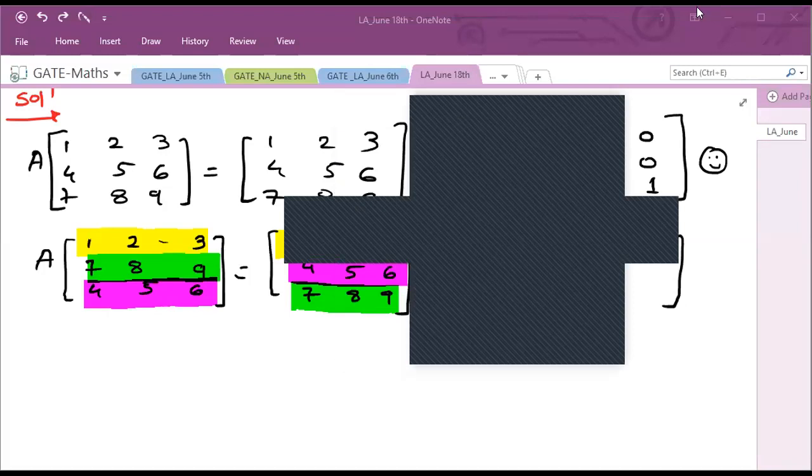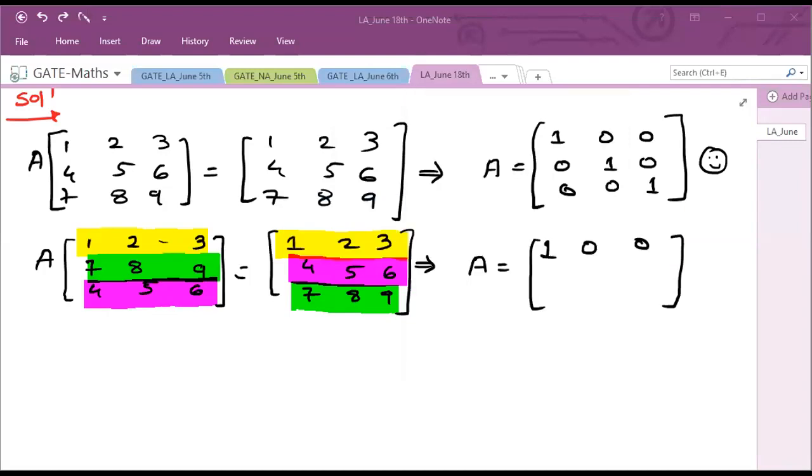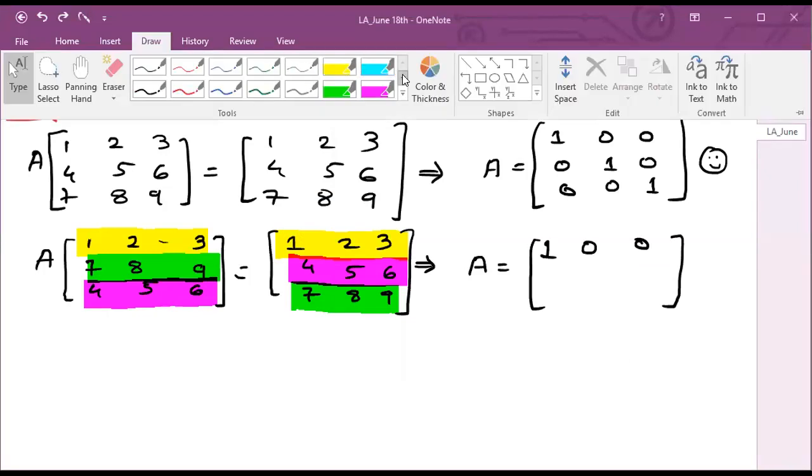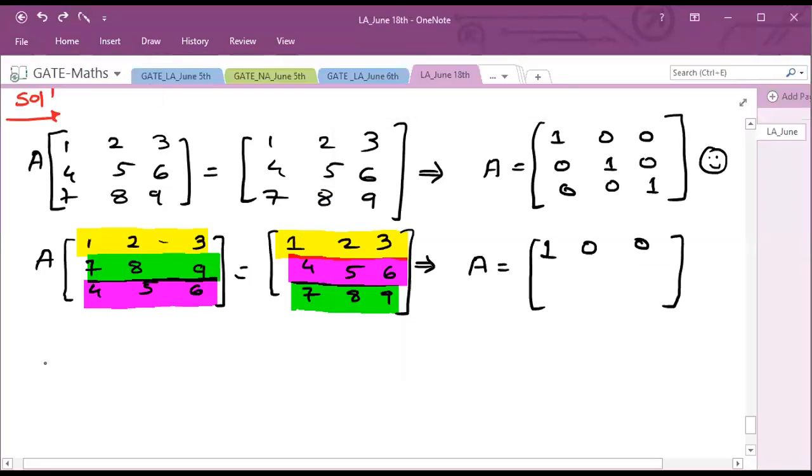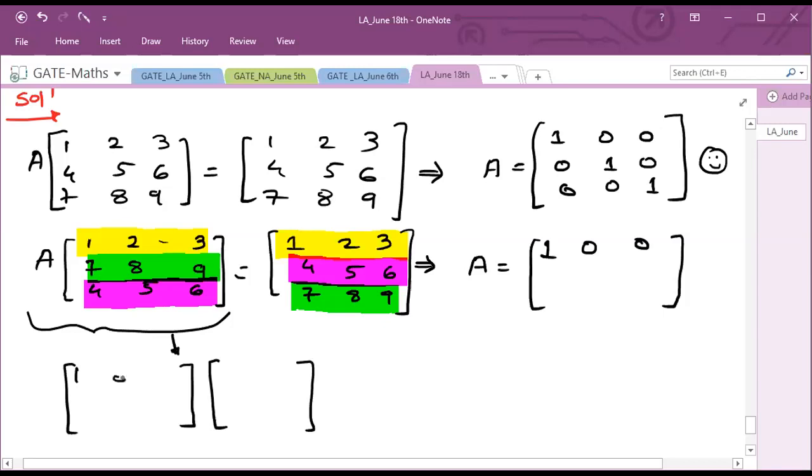Now understand over here, if my first row is only 1 0 0, I'll multiply 1 0 0 with 1 2 3, right? To complete understanding, I'm again writing this multiplication over here. I have to take A, or find the value of A. This is A. I am assuming the first row as 1 0 0. Now this matrix is 1 2 3, 7 8 9, 4 5 6, such that my answer should be this.